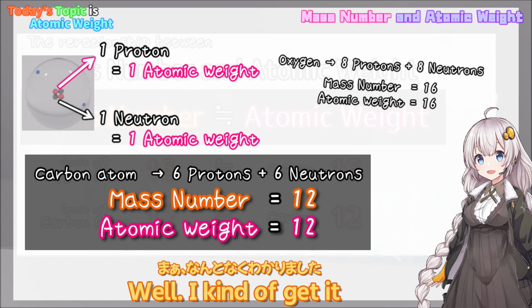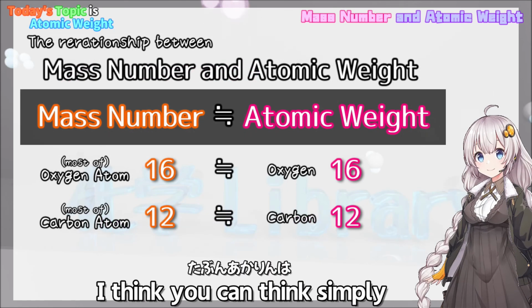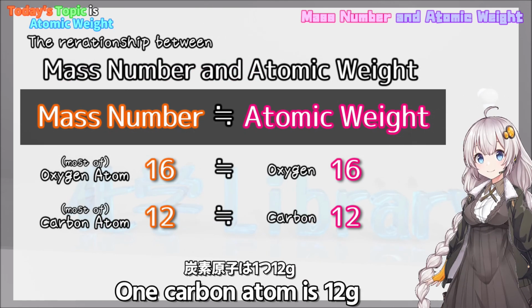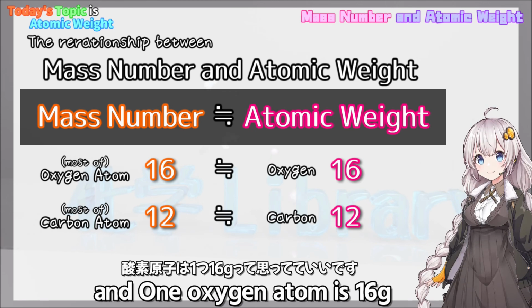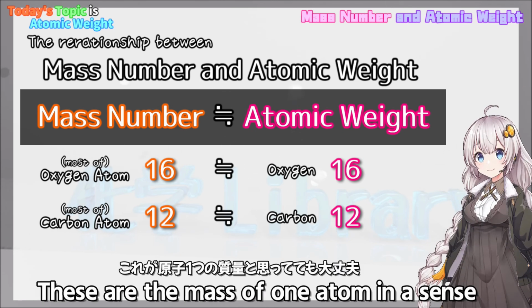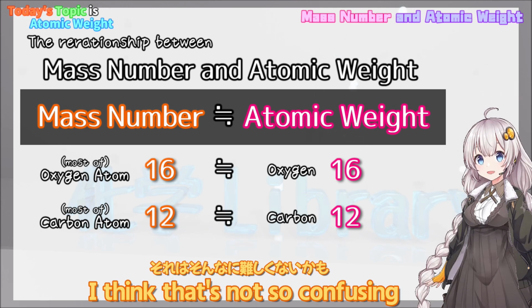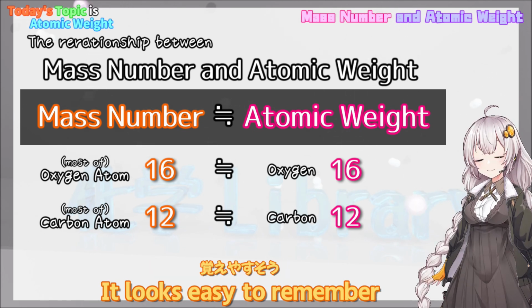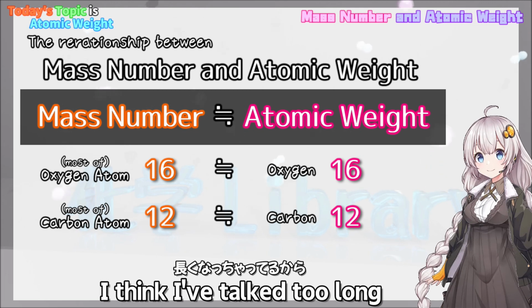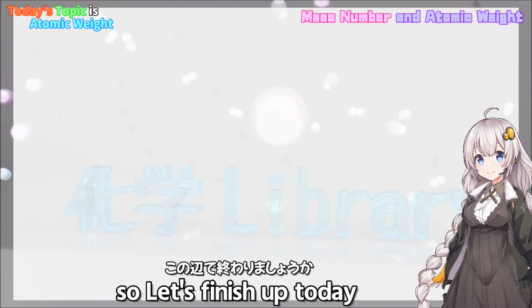Well, I kind of get it. I think you can think simply: one carbon atom is 12, and one oxygen atom is 16. These are the mass of one atom in a sense. I think that's not so confusing. It looks easy to remember. I'm glad to hear that. I think I've talked too long, so let's finish up today.